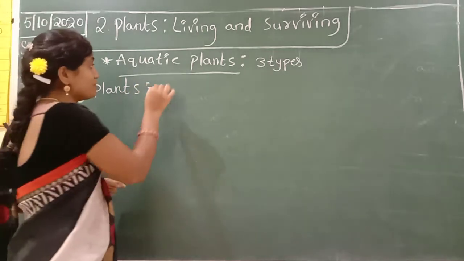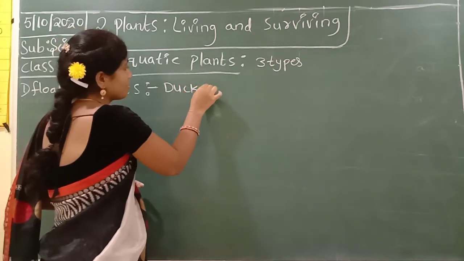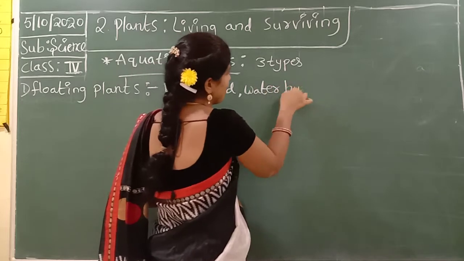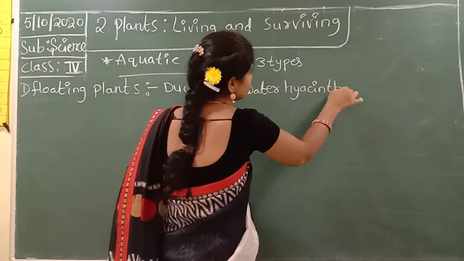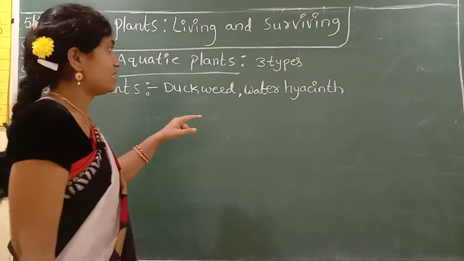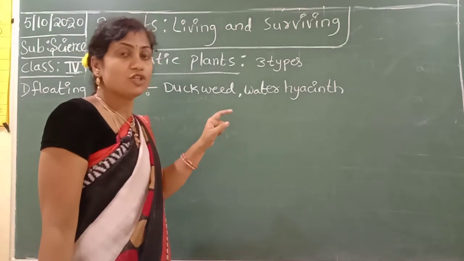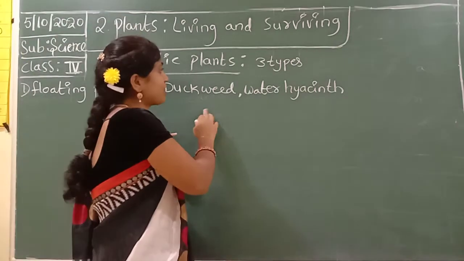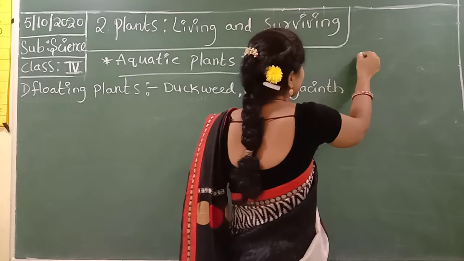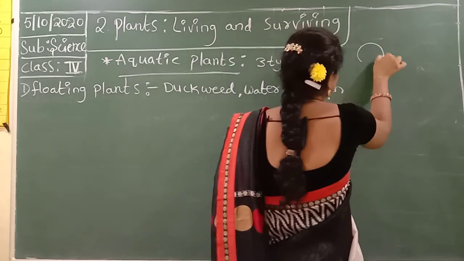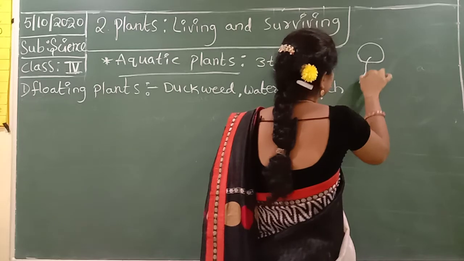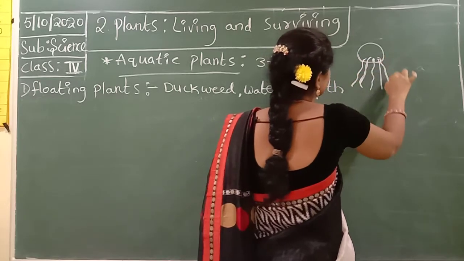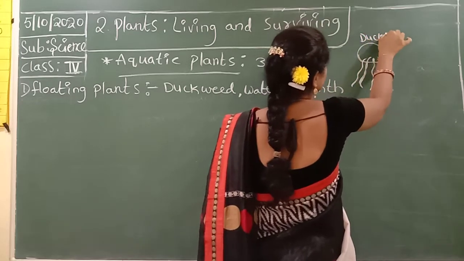Floating plants are duckweed and water hyacinth. These two, duckweed and water hyacinth, and water lettuce also, are types of floating plants.